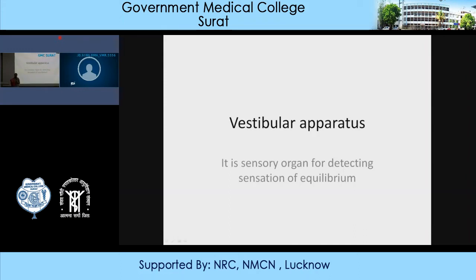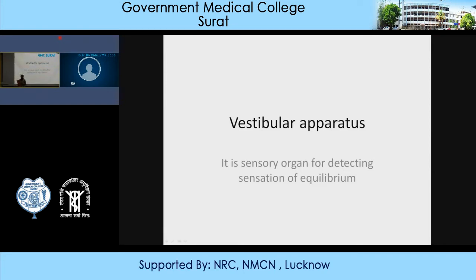Good morning. Today we'll be discussing the vestibular apparatus. As I have already told you, the internal ear, the membranous labyrinth, consists of two parts, cochlea and vestibular apparatus. Cochlea is mainly concerned with hearing, and that topic we have already completed. Today we'll start with the vestibular apparatus.